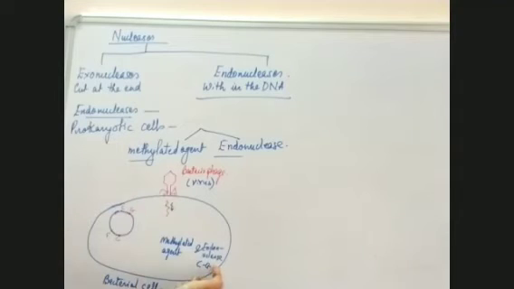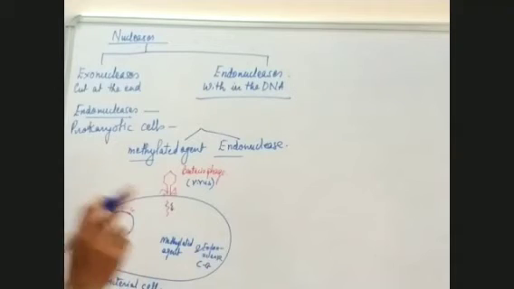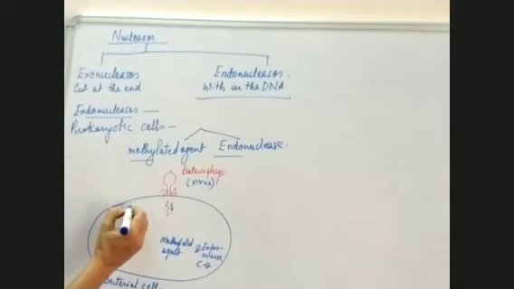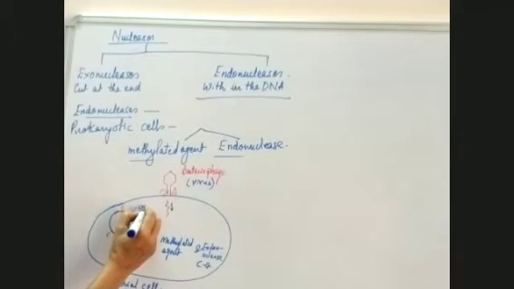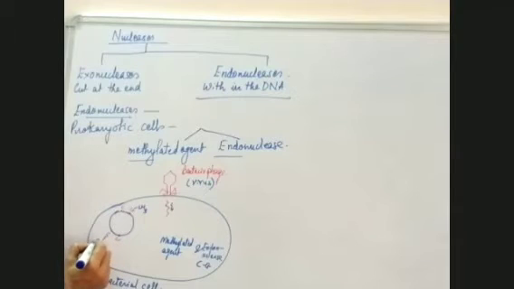This endonuclease, which is present in bacteria, has the ability to cut the DNA between C and G. Now, to protect its own DNA from getting cut by the endonuclease, a methylating agent is used. How does this methylating agent help? It adds a methyl group to any of these, say guanine. So one methyl group is added by the methylating agent.